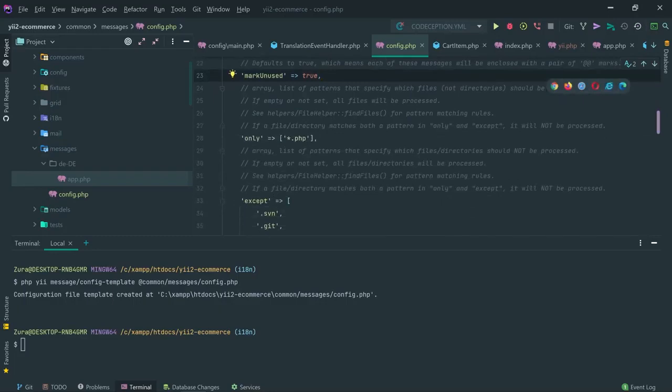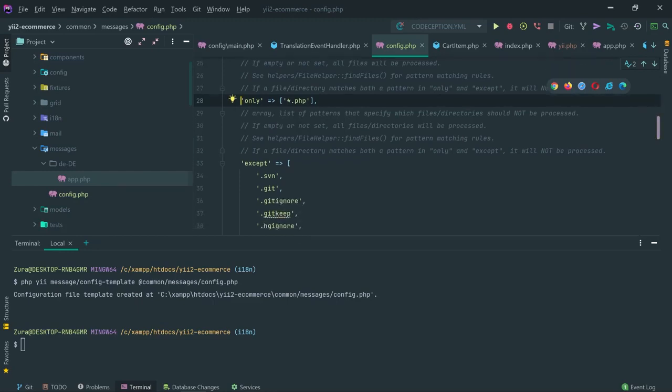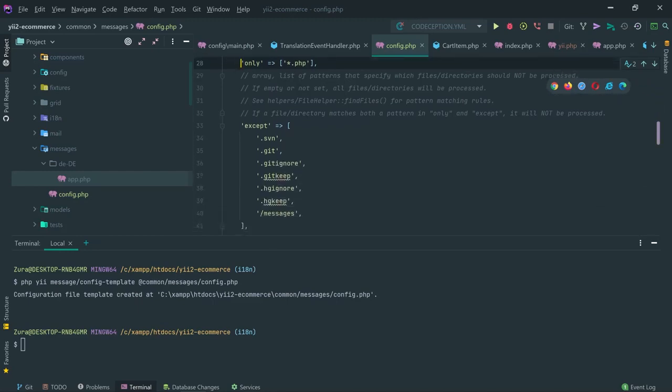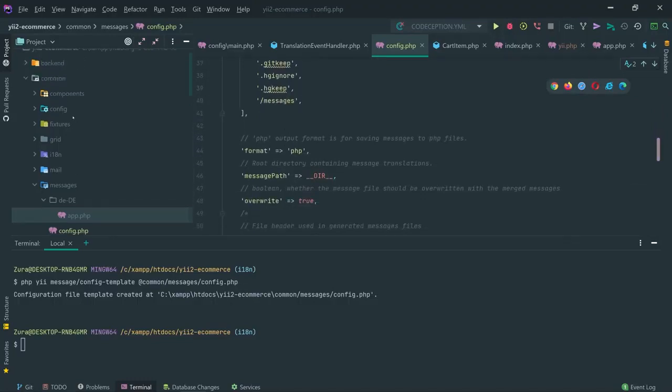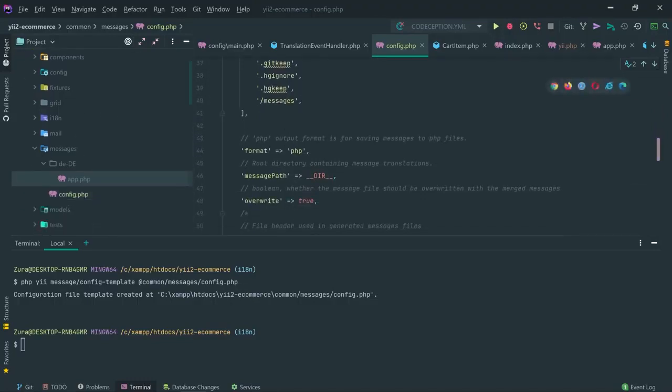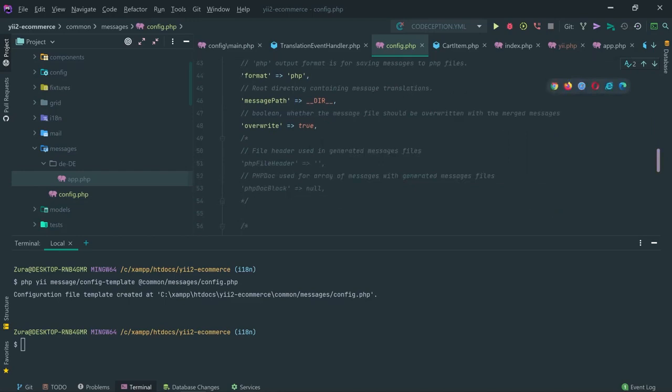Okay, that's good. For the source files where it should search, that's *.php, so it should only search for PHP files except the following folders. It should not look inside the messages folder, obviously. The format: we have three format options, as I mentioned at the beginning of the video.